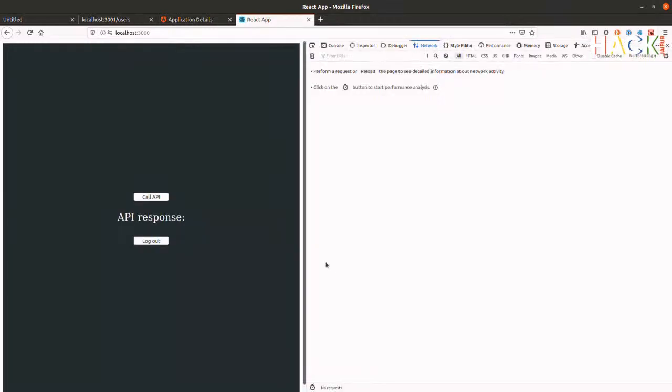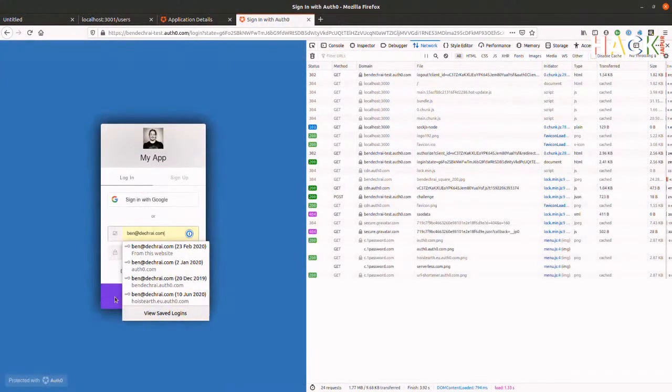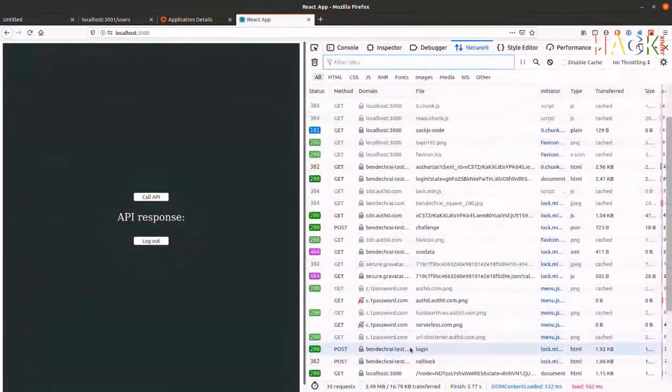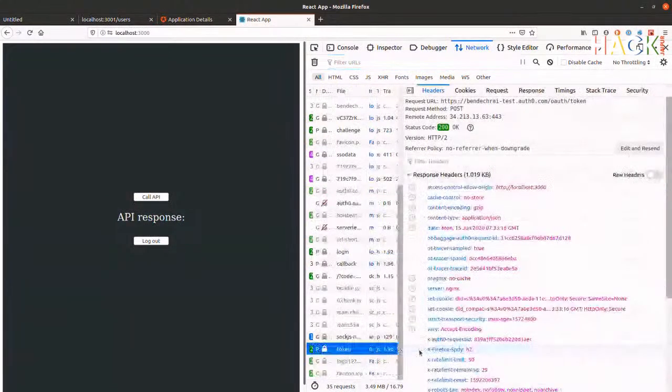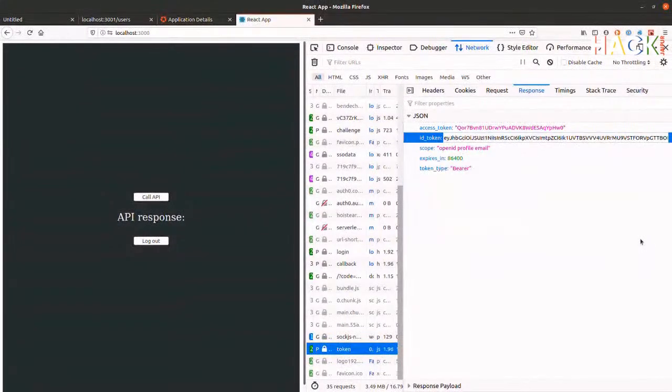And if I open up the network tab here, I just log out again and log back in, we'll see one of the things that happens down here is this request right here, right at the bottom. Let's see if I can make that any bigger. There we go. So this request right at the bottom here to the Auth0 domain, requesting a token. Because I've just logged in, we're getting this response back. So you can see here the ID token. This is a JSON Web Token.